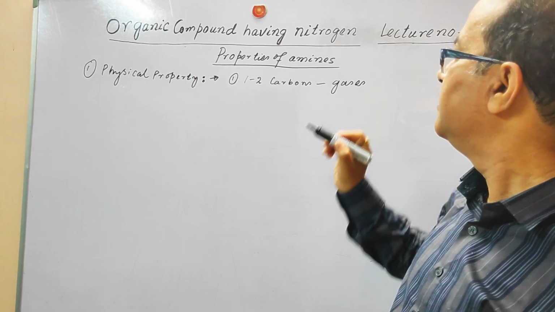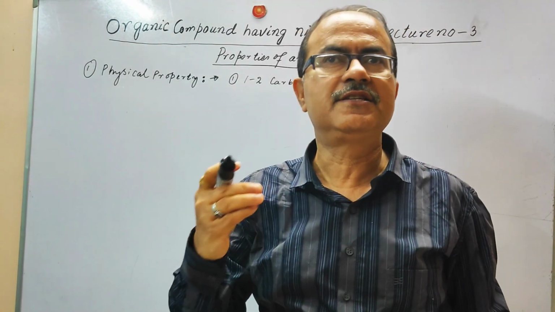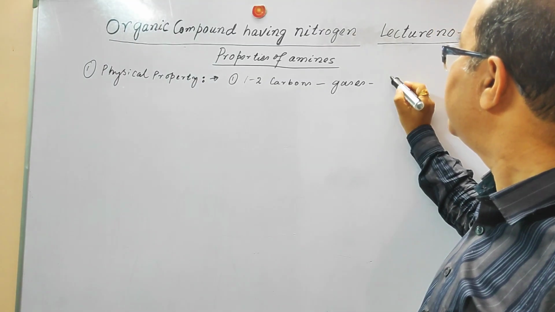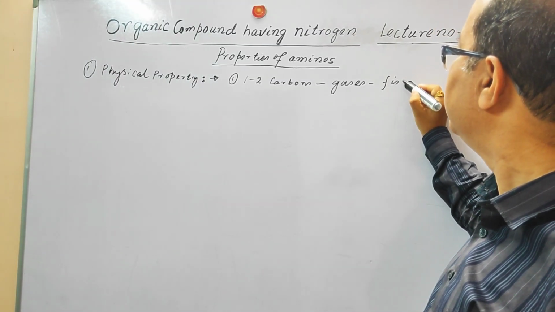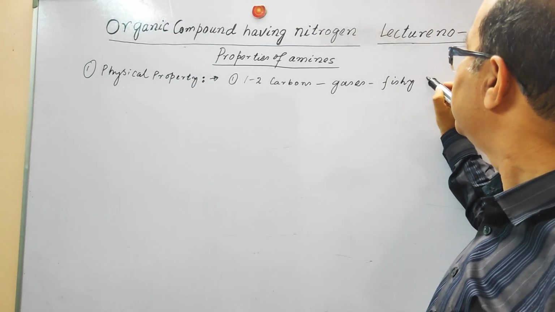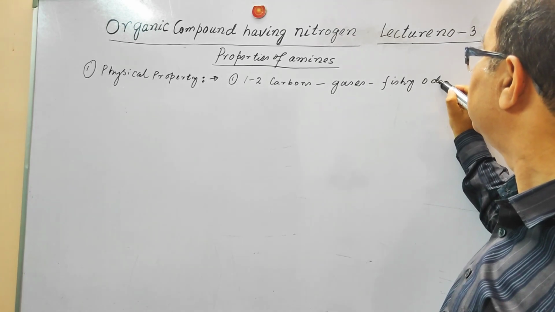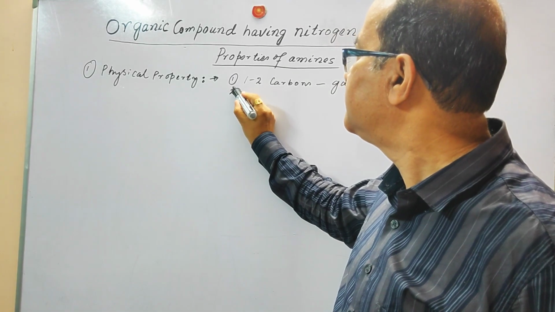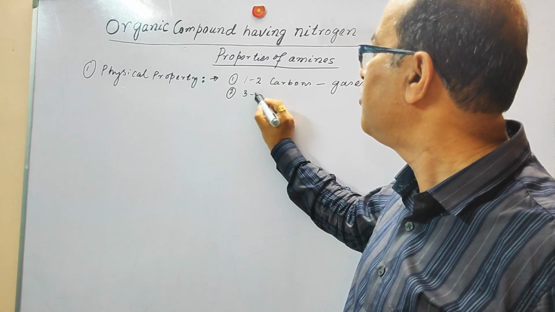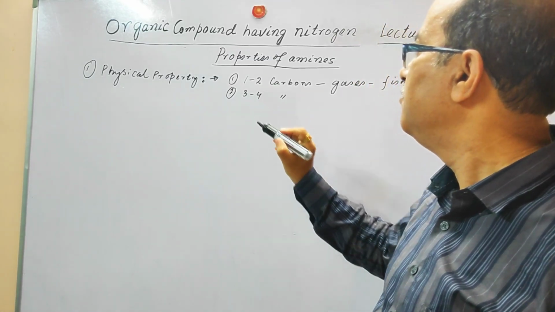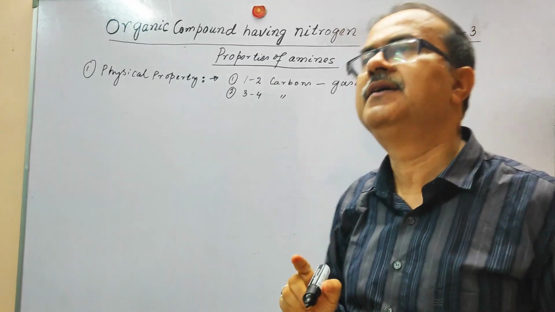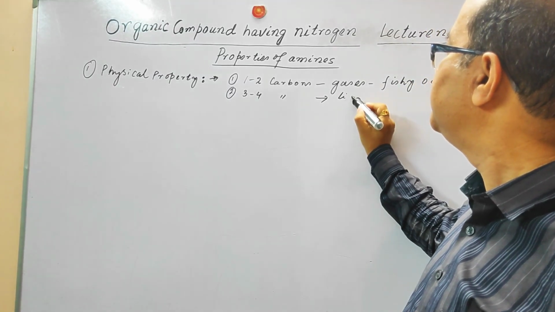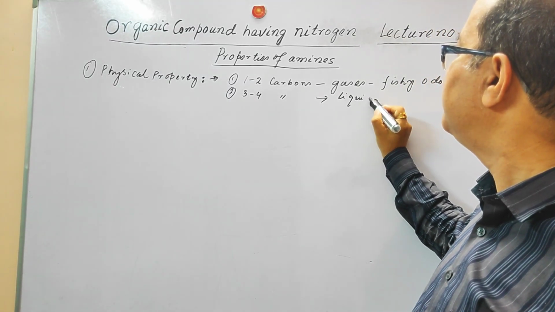It is in the gaseous state at room temperature and has a fishy odor. When it has 3 to 4 carbon atoms, we are talking about the aliphatic amines, it exists as a liquid.